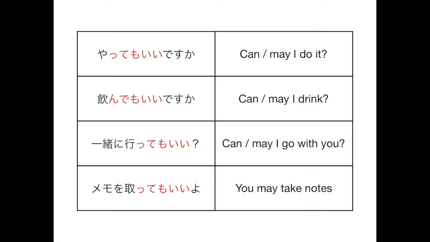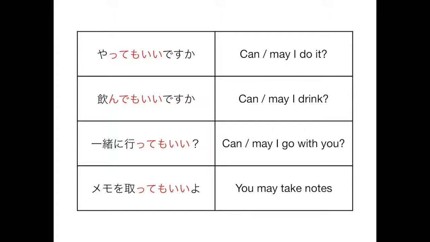Okay, so to start off, when asking may I do something or saying you may do something, the way to do that is te form plus mo ii desu ka? So mo is the radical that's used, and mo is kind of like also, right? So like this and also, is it good? That's kind of what you're asking. So te is kind of like connecting a verb and it's kind of like an and then mo is also, and then ii desu ka is it good? So te mo ii desu ka is it okay to do something?